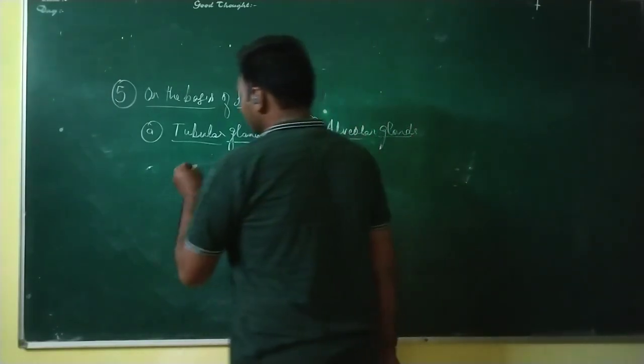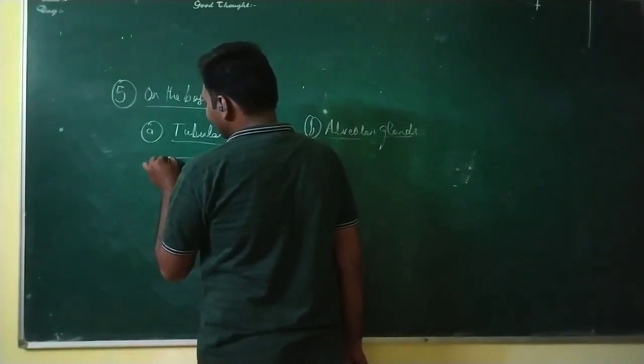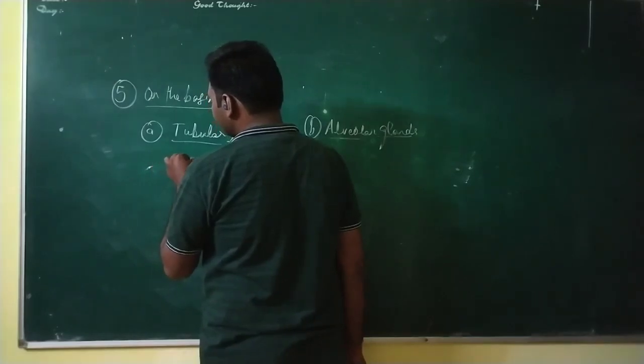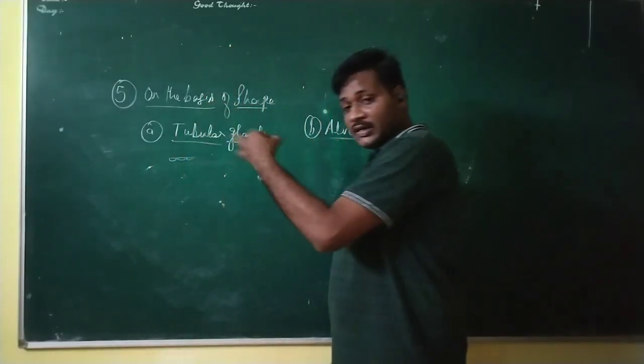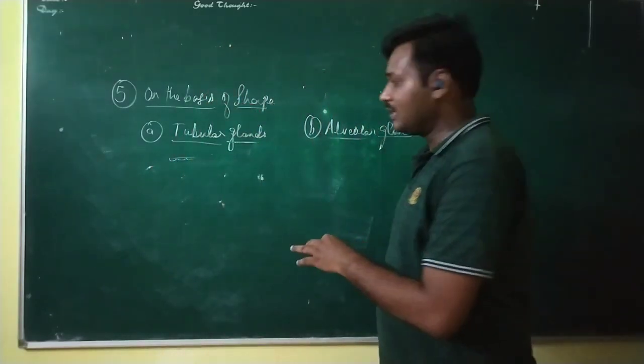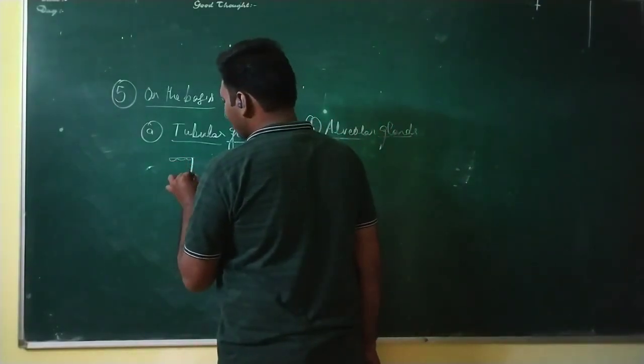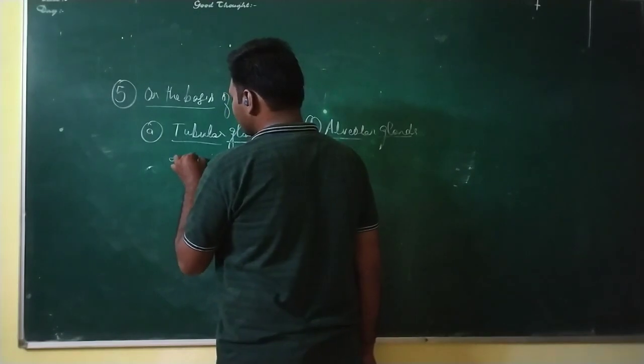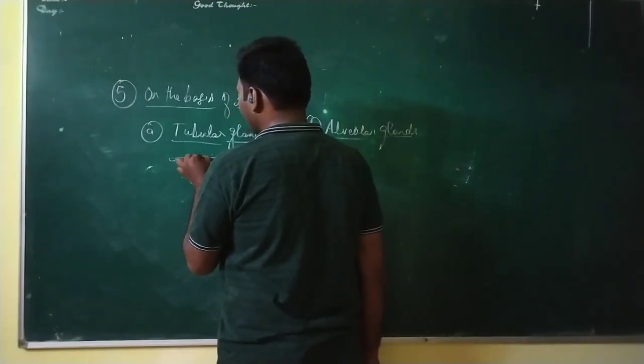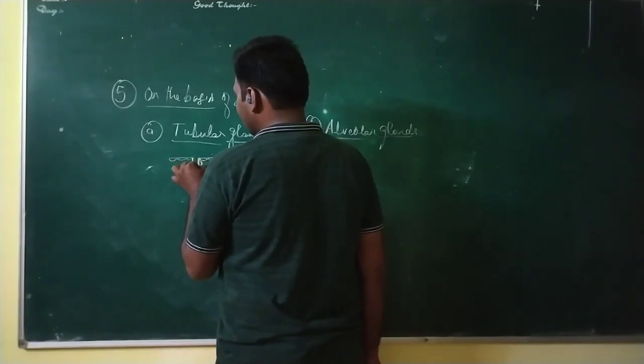Here it consists of epithelial tissue, because all the glands are part of epithelial tissue only. It has a long tube-like structure, which is also covered by the epithelial tissue.